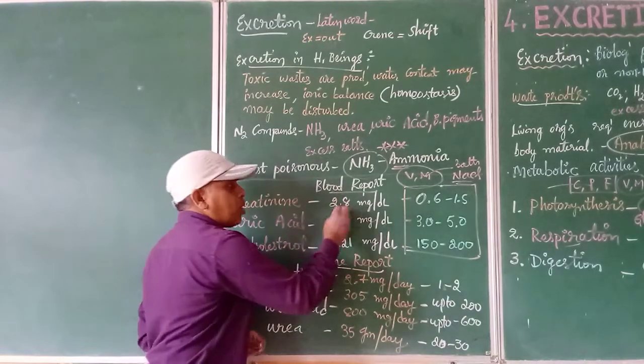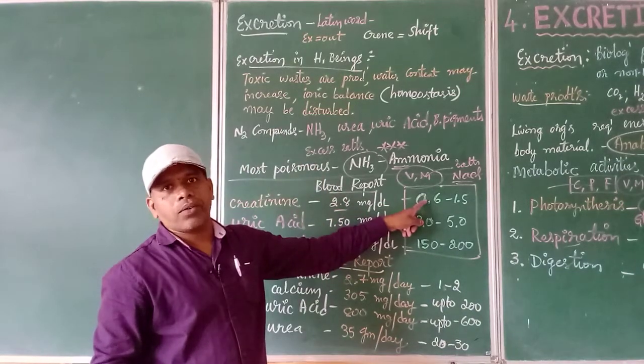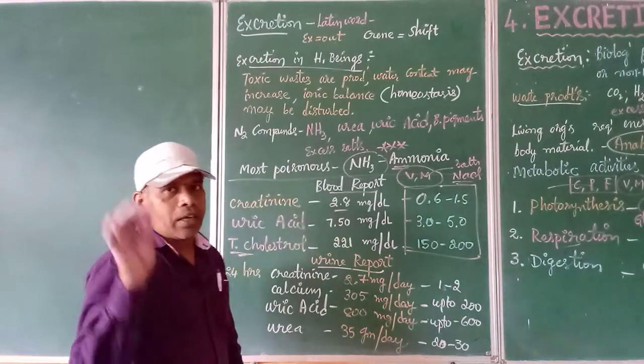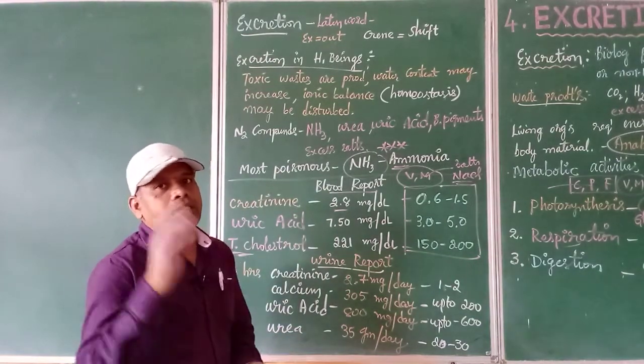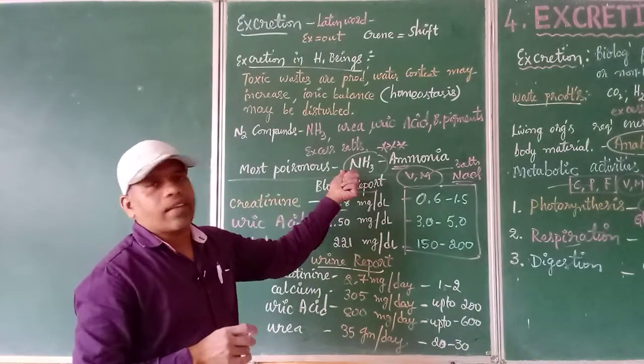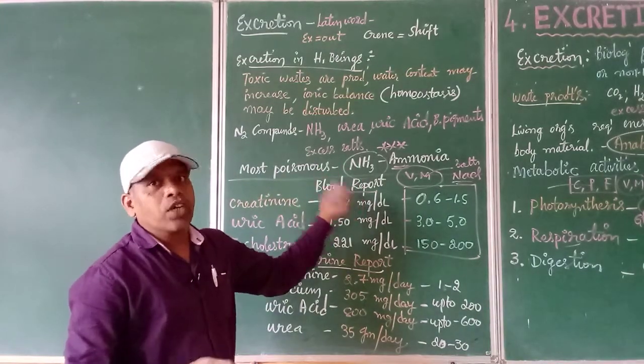See what the reported value is and what the common value is, and why I have written particularly these three things. If you trace carefully, you can find three substances which are more than the required level in the given sample of a person's blood report, so you can trace them out.